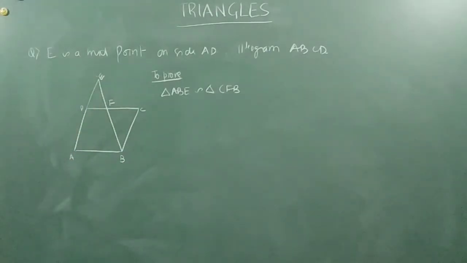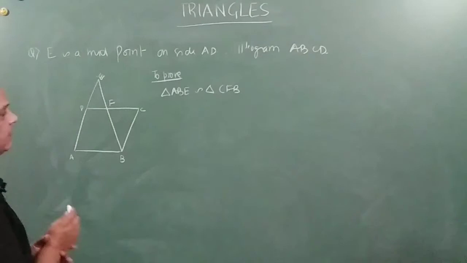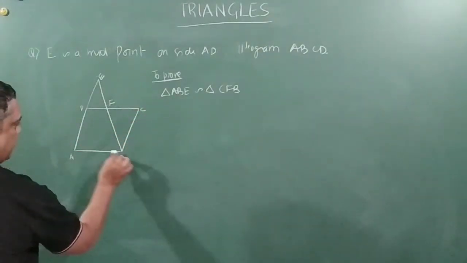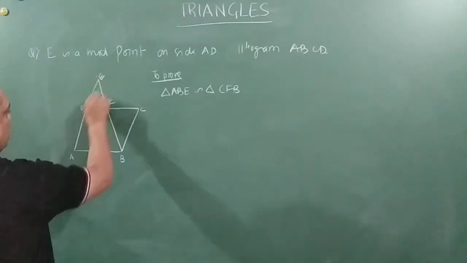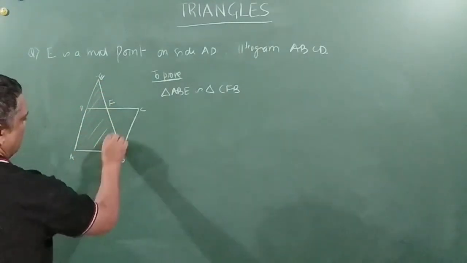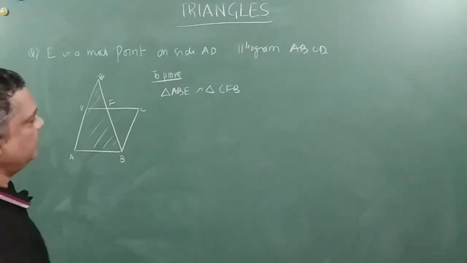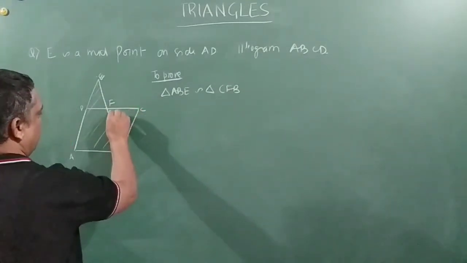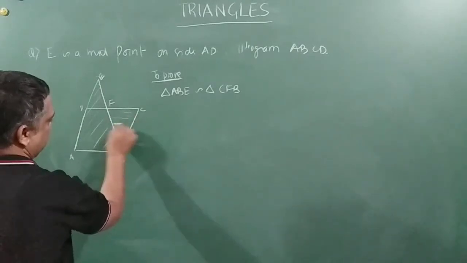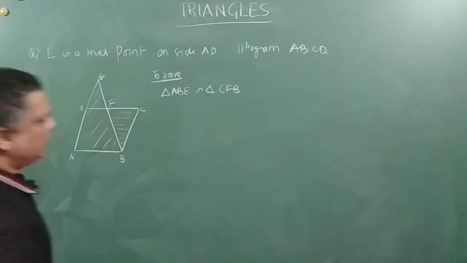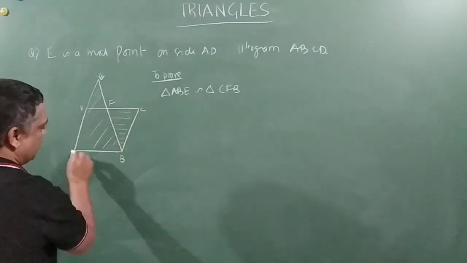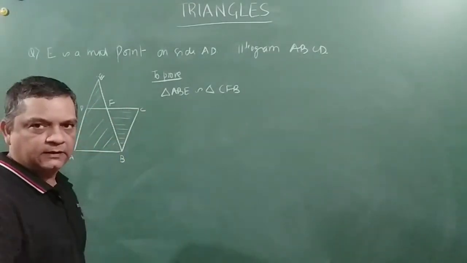Right? Now, friends, this is a parallelogram, right? First of all, triangle ABE. Which one is that? A, B and E. I am talking about this triangle. And CFB. Where is that? I am talking about this triangle. Right. Now, you can see it, friends. See, BC is parallel to AB. Correct.